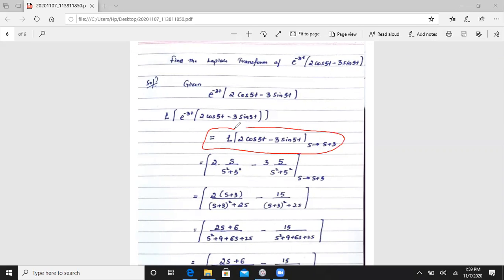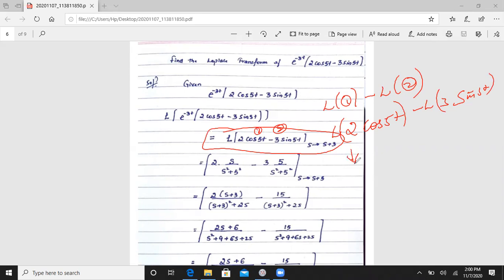Here, this is your Laplace transformation of two functions. That is Laplace transformation of first function minus Laplace transformation of second function. And your Laplace transformation of first function is 2 cos 5t, minus Laplace transformation of second function is 3 sin 5t. So here we will solve this function, that is 2 into, you guys already know, that is cos of at function. Cos of at is equals to s divided by s square plus a square.